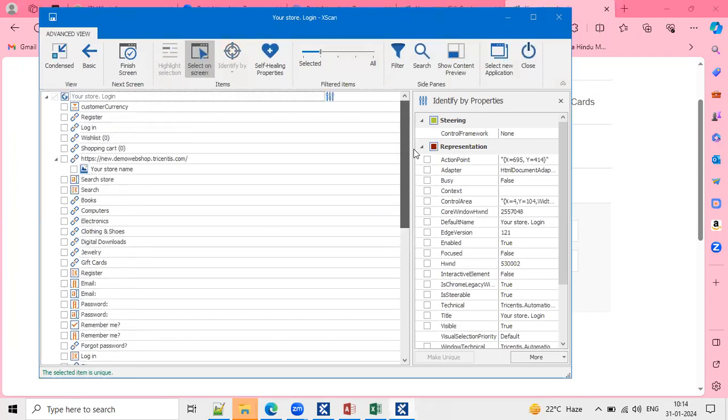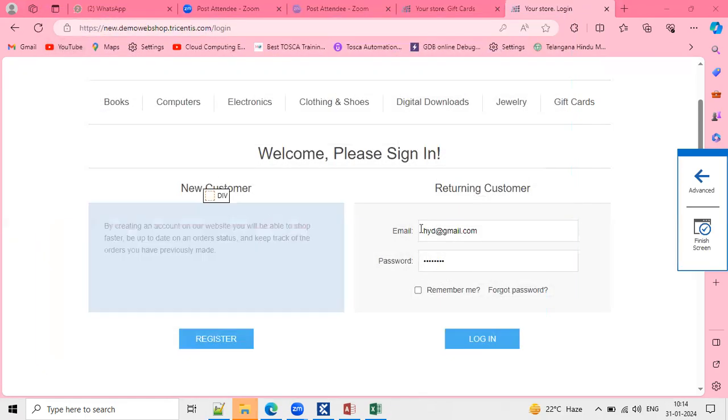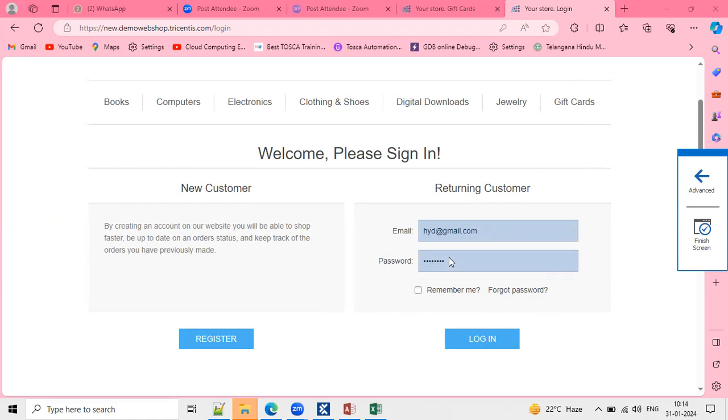If you're confused about which control to select, just enable select on screen, move your cursor to the locator, and select those controls.